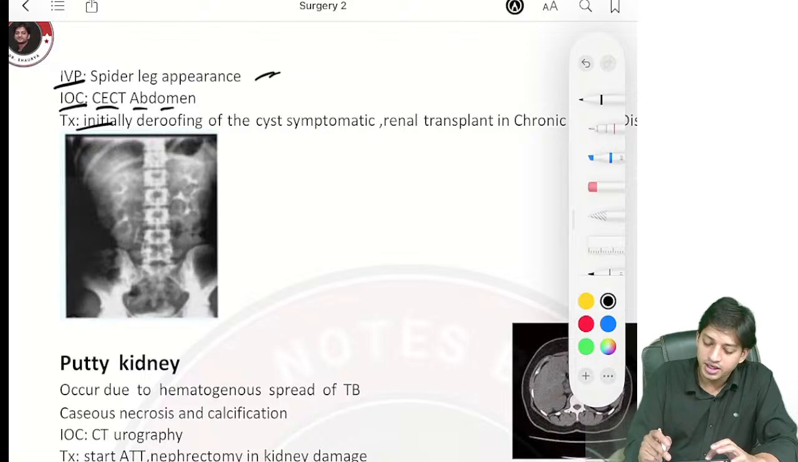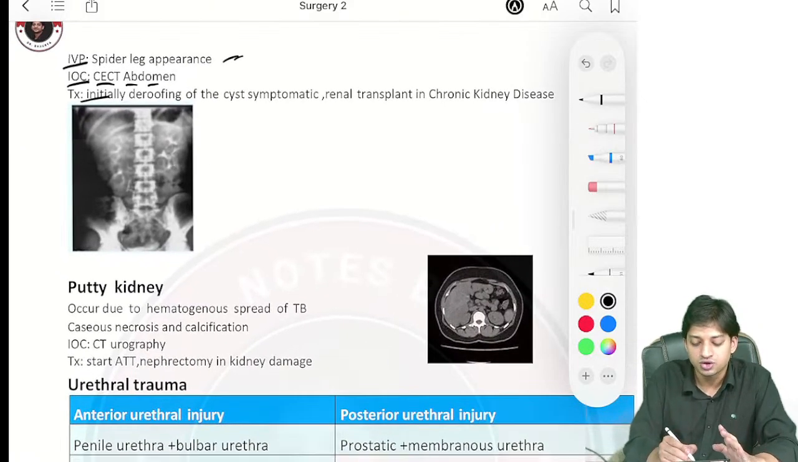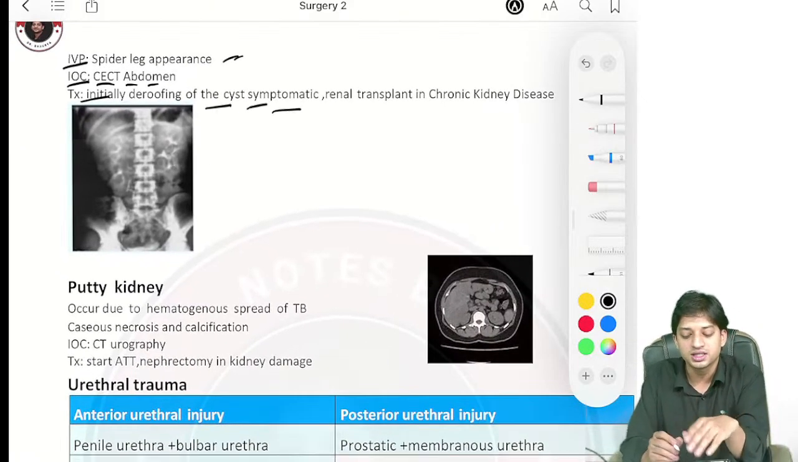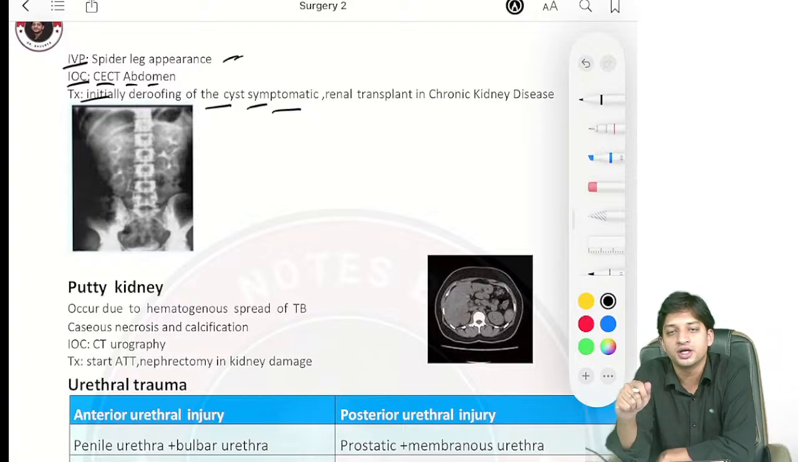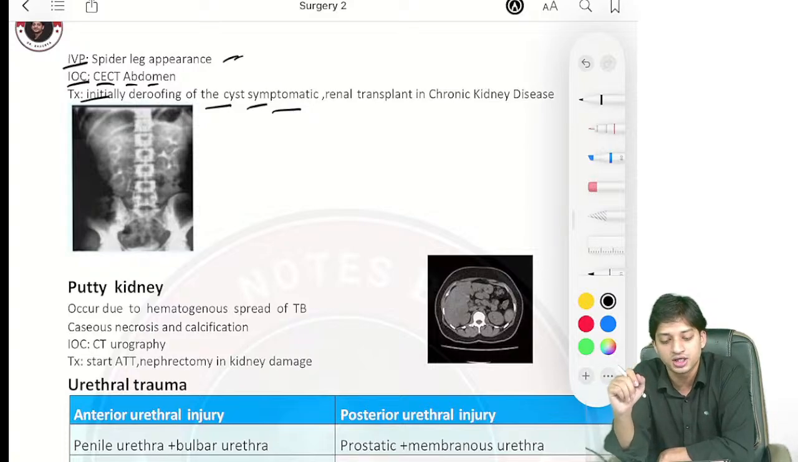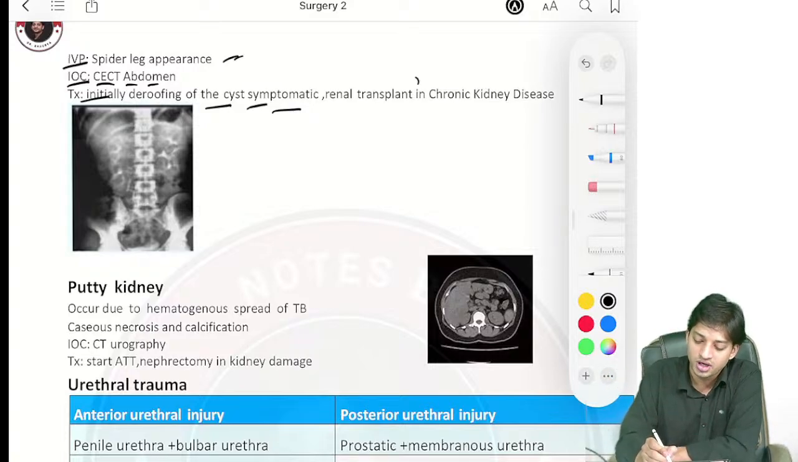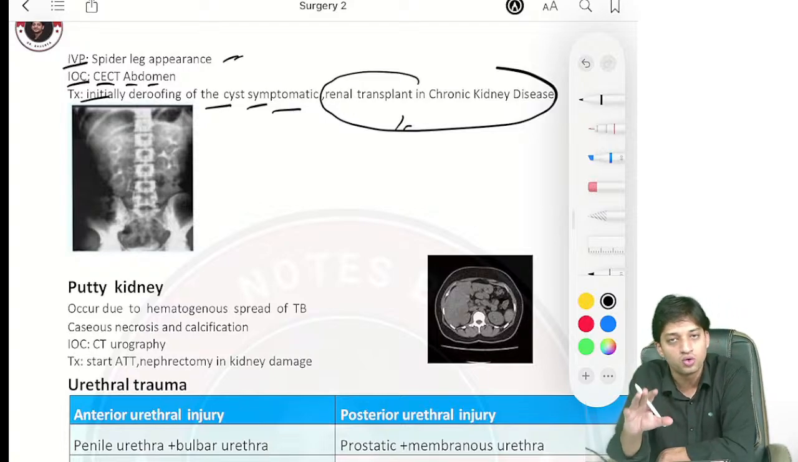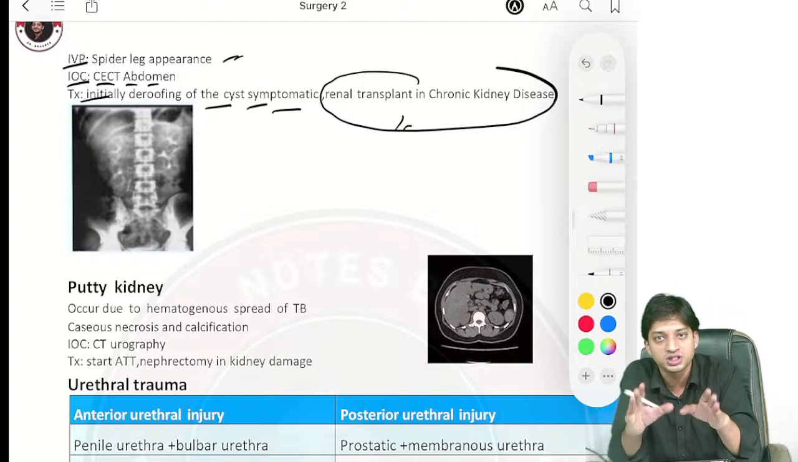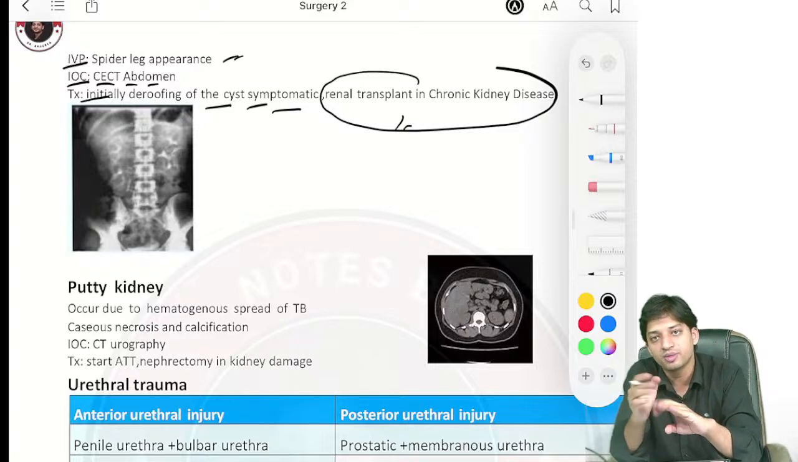Now, treatment, what will you do? Initially, you will just do de-roofing of the cysts and symptomatic management. In later stages, if due to polycystic kidney disease there is renal damage or chronic kidney disease, then in those cases you will have to go for renal transplant. Understand, in initial stages you only have to do de-roofing of the cysts present in the kidney and symptomatic management.